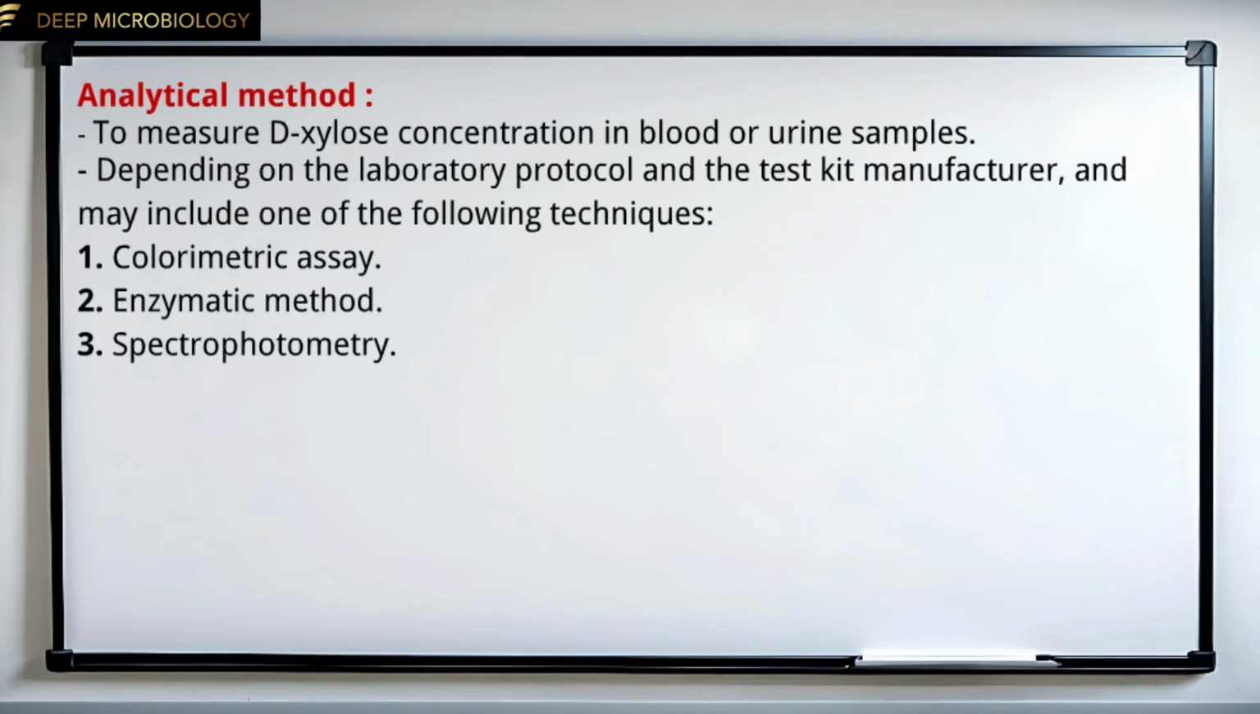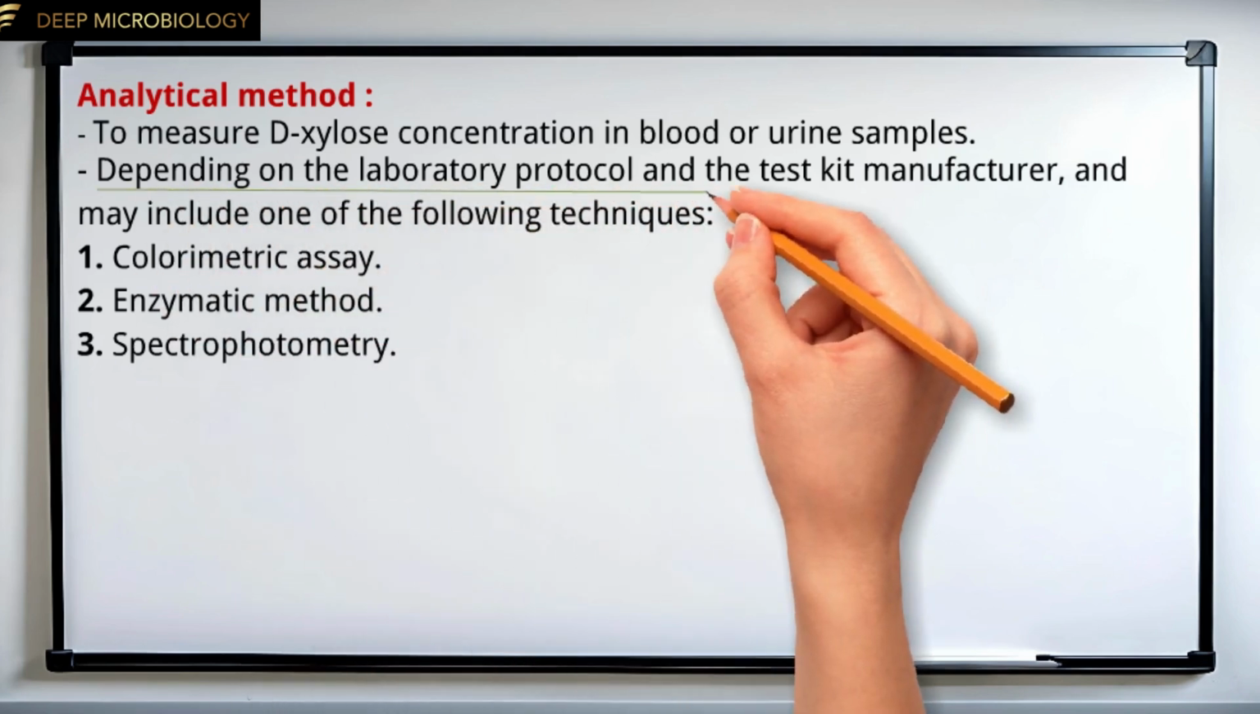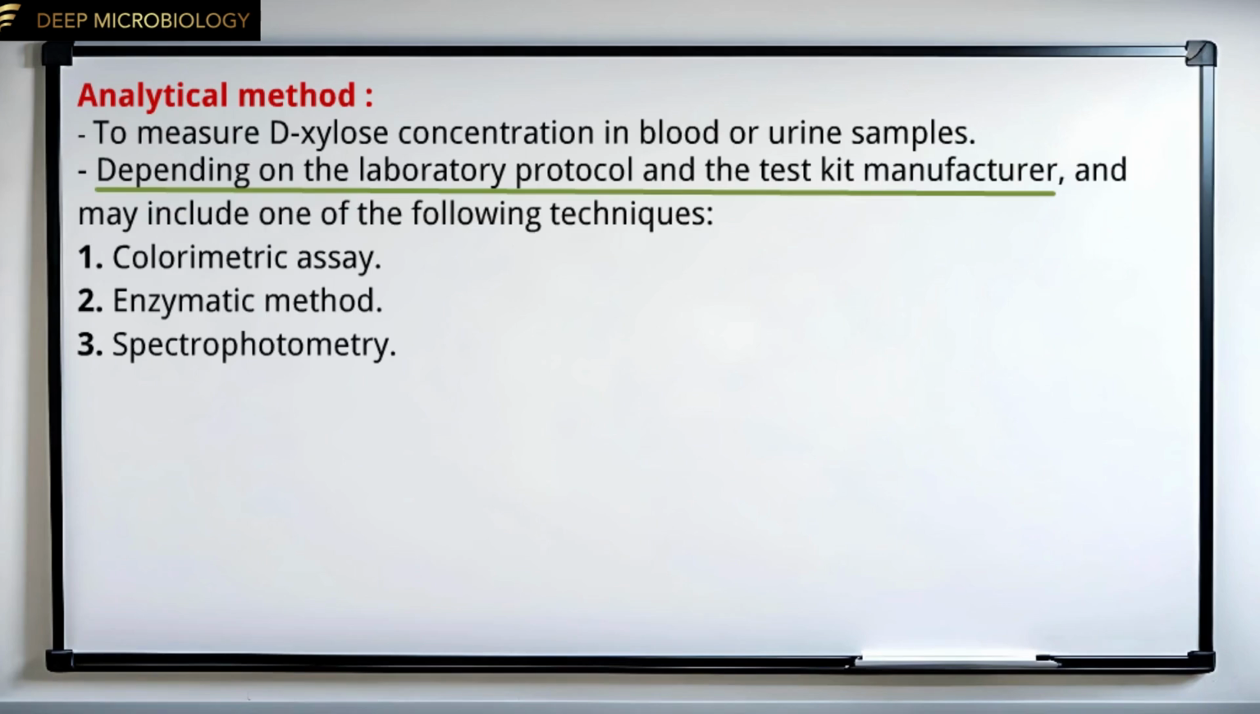The final step of the D-xylose absorption test is the analytical method used to measure D-xylose concentration in blood or urine samples. This method varies depending on the laboratory protocol and the test kit manufacturer, and may include one of the following techniques. 1. Colorimetric assay. 2. Enzymatic method. 3. Or spectrophotometry.